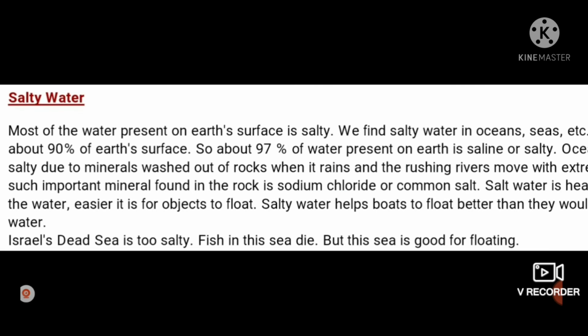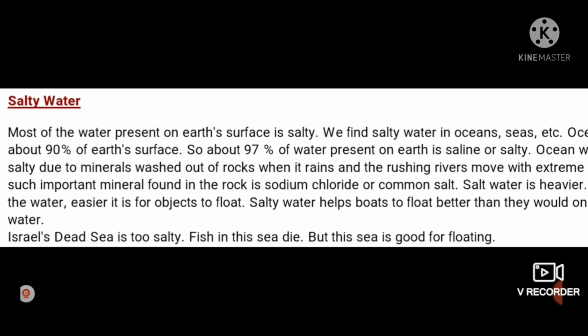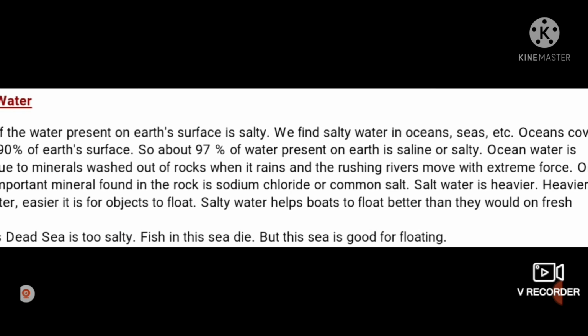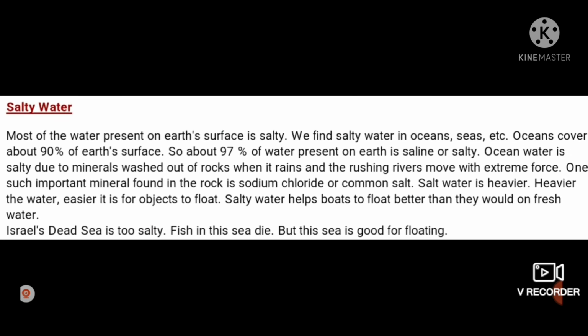Salt water is heavier, and the heavier the water, the easier it is for objects to float. Salty water helps boats to float better than they would on fresh water. So this is also one new thing. The boats can sail easily on the salty water as compared to sailing in fresh water or river water. So once again I am going to read this out to you.